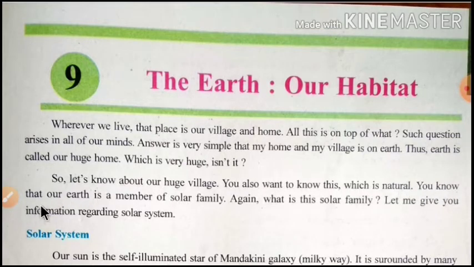You know that our earth is a member of the solar family. Again, the question is, what is the solar family? Let me give you information regarding the solar family. So student, we learned that we are living in a home and village, and it is on top of earth. So our huge home is our earth.